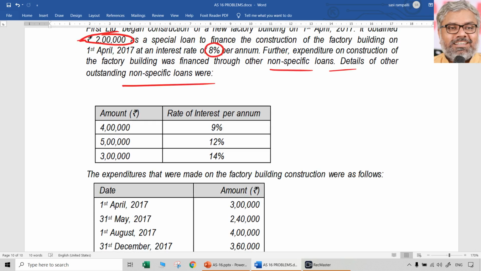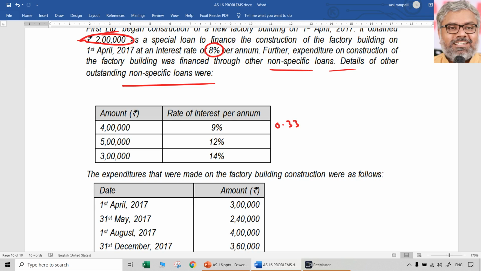So, all that we need to do is find out the weighted average rate. Let us take the weights first. What is the total of this? 4 plus 5 plus 3, that is 12, right? So 4 by 12, which is 1/3, 0.33 we can say, or 33 1/3%.